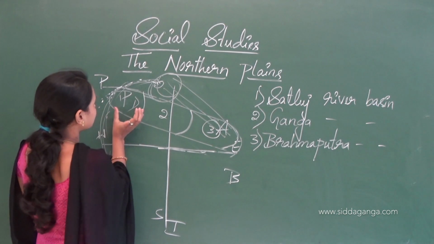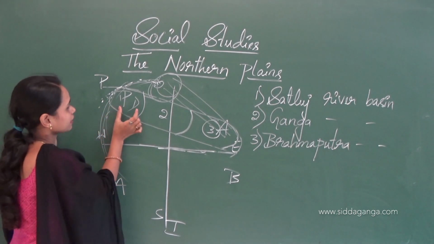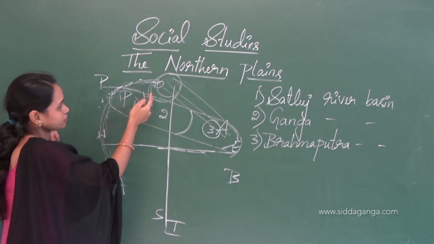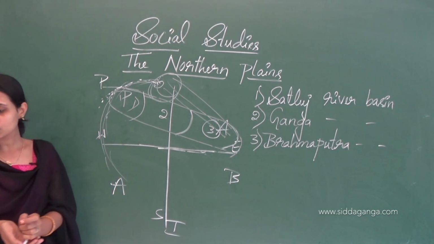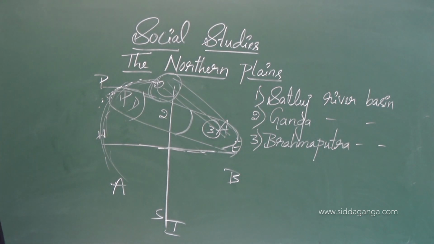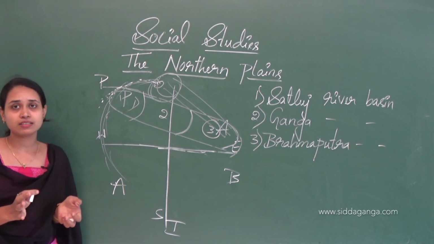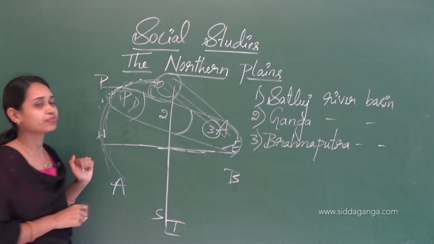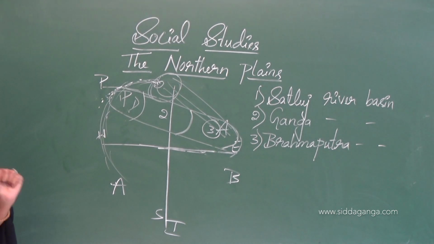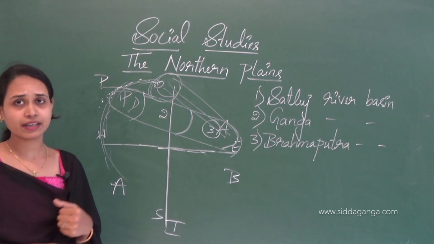We can see them here in the northwest. The Bhakra dam has been built on the Satluj river, and we can see it in this part. It provides water for irrigation.